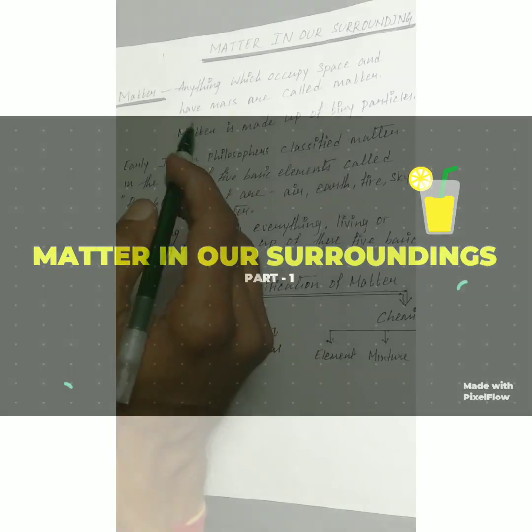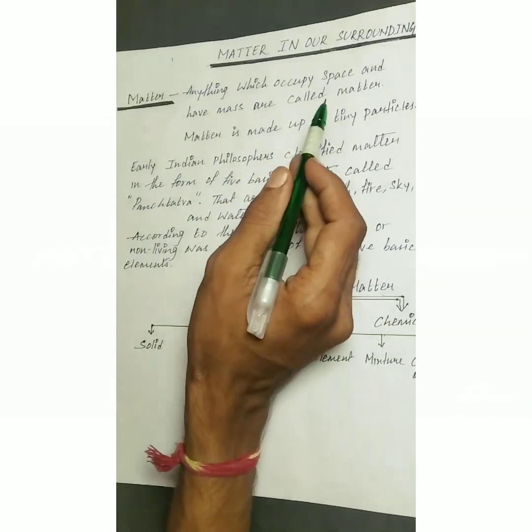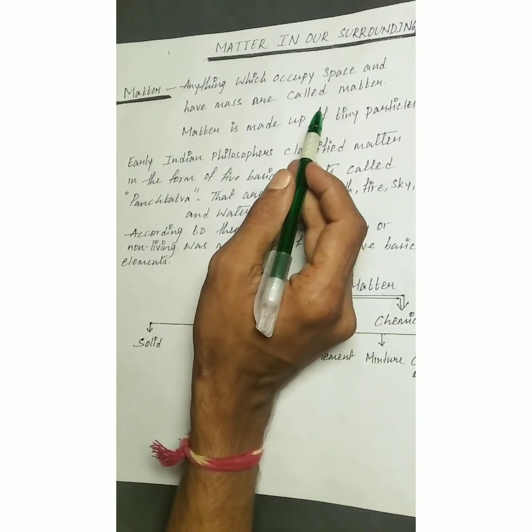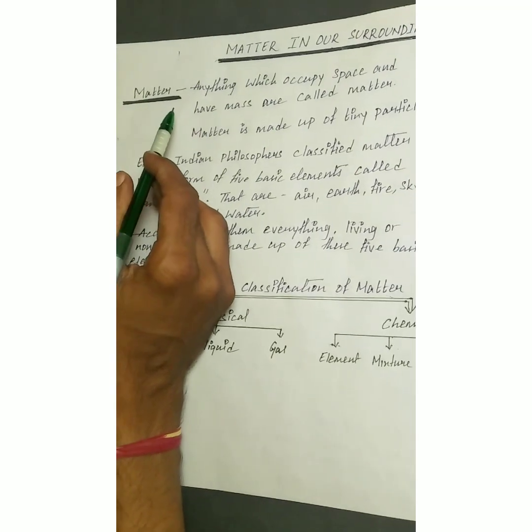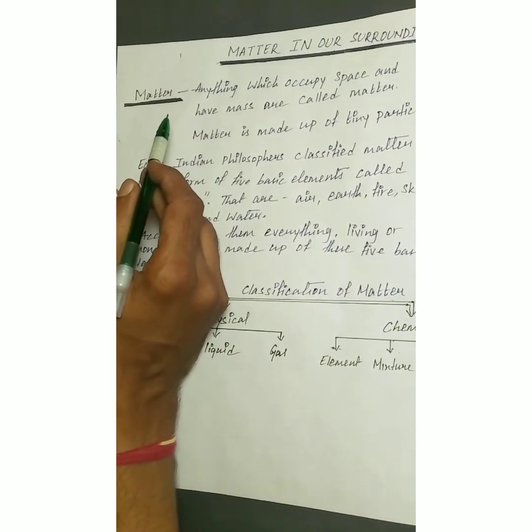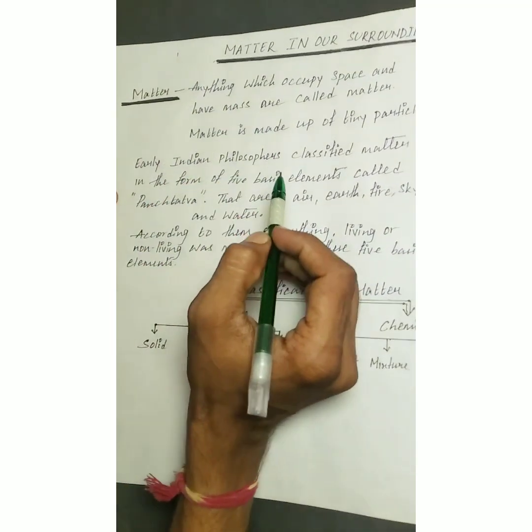Hi friends, today we'll discuss matter in our surroundings. This is the first chapter in our 9th class. First, we'll discuss what matter is. Anything which occupies space and has mass is called matter.